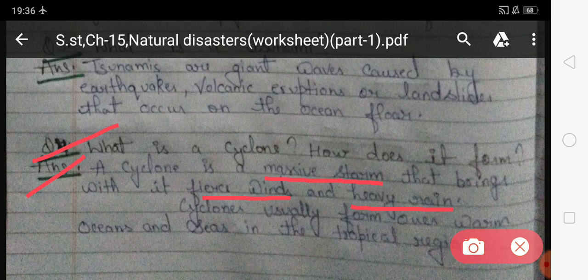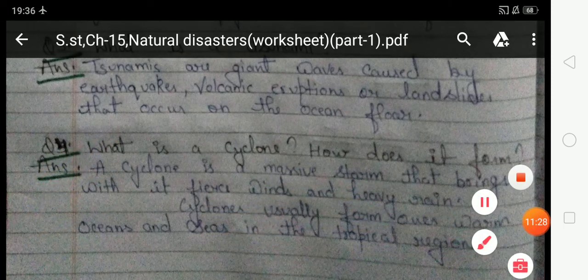So student, I hope you all have understood all these exercises of chapter number 15, and you have to do all these exercises in your CW copy of social studies, and this is your today's homework. So student, that's all, and thank you.